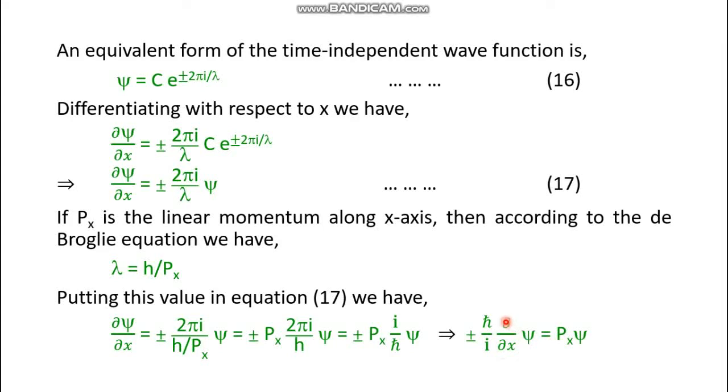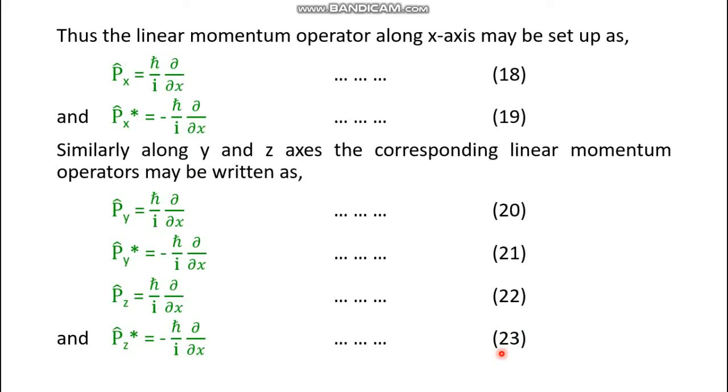Look, this is the operator, this is the wave function, and this is the eigenvalue, and again the wave function psi is obtained. This way the operators are determined. Here we have the linear momentum operator along the x-axis. So thus the linear momentum operator along the x-axis may be set up as p.